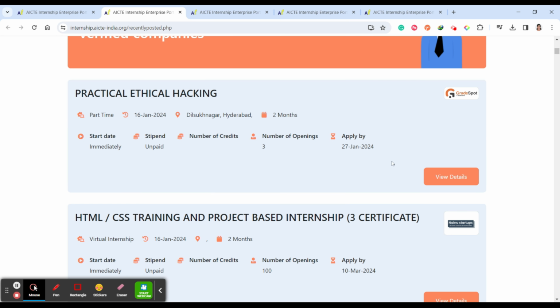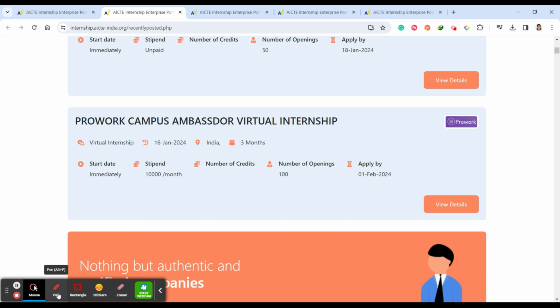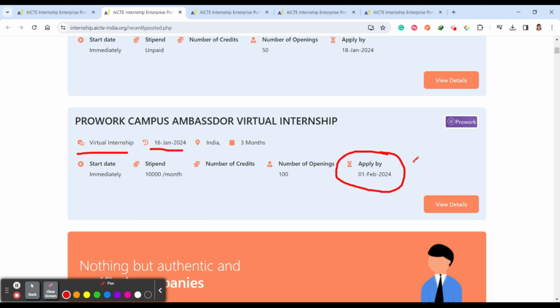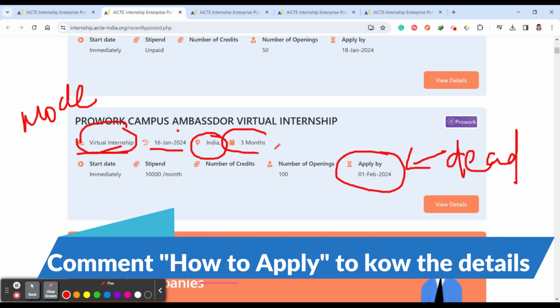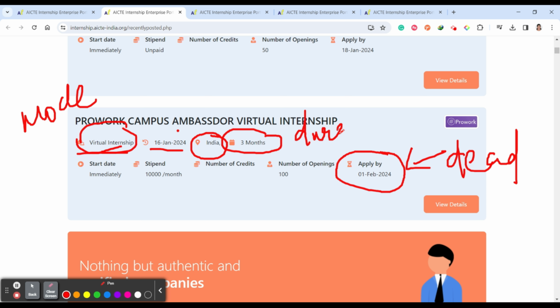Or if you want to see the complete details, you can just scroll down and see, for example, practical ethical hacking. It's part-time. Here you can see what type of internship it is, whether it is a virtual internship, part-time or full-time, the date it was posted, when you have to apply, and what the deadline is. This is the mode of internship, this is the location, this is the duration of the internship in days, and here you can see the number of openings and the stipend.